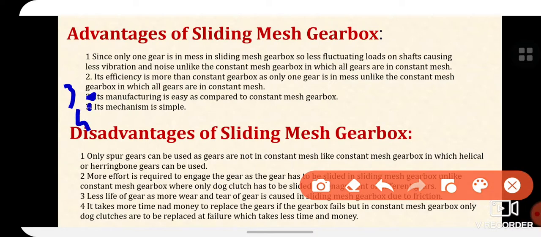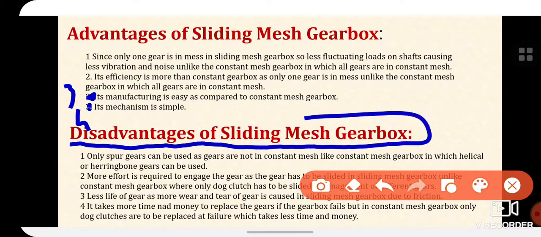Thirdly, its manufacturing is easy as compared to the constant mesh gearbox. And fourthly, its mechanism is very simple. Now let's discuss some of the drawbacks and disadvantages of the sliding mesh gearbox. First, only spur gears can be used, as gears are not in constant mesh, unlike the constant mesh gearbox in which helical or herringbone gears can be used.